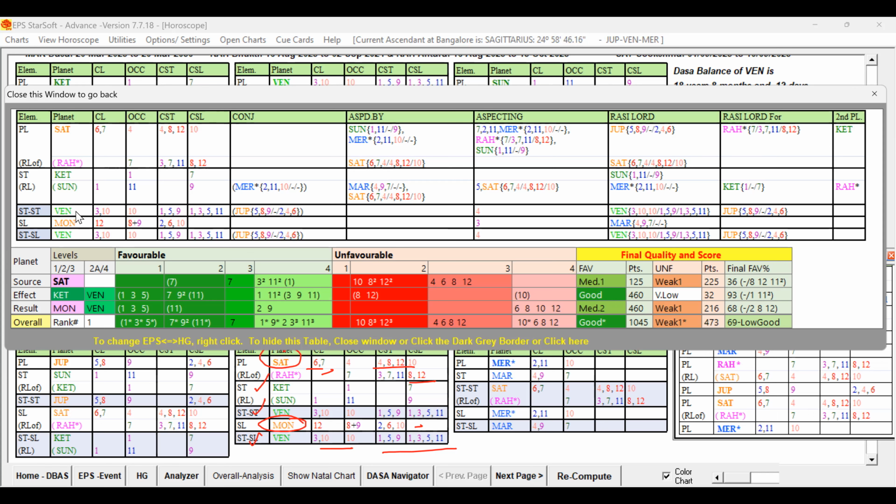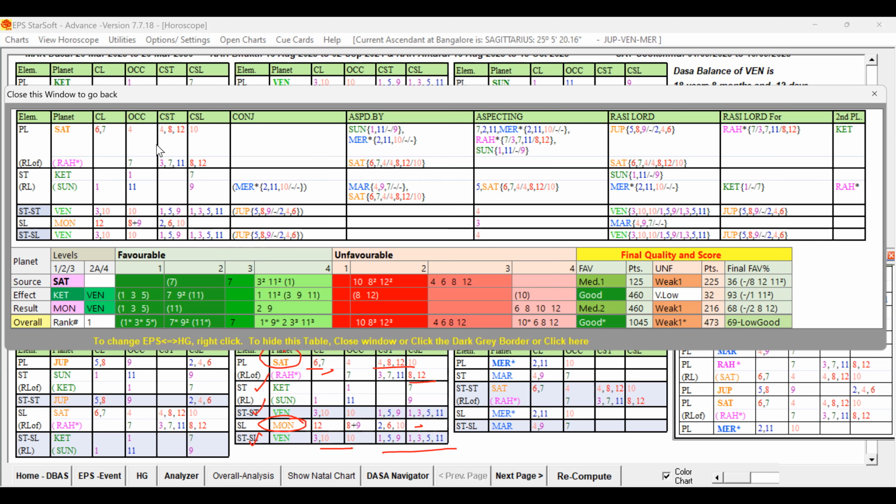Then the 12 level planet Venus is under the influence of Jupiter, our unfavorable strong key planet. Jupiter is conjoined here, and is also the Rasi Lord. So Venus is influenced. The sublord Moon is already unfavorable, and the star lord of the sublord, Venus, is favorable but influenced by Jupiter.